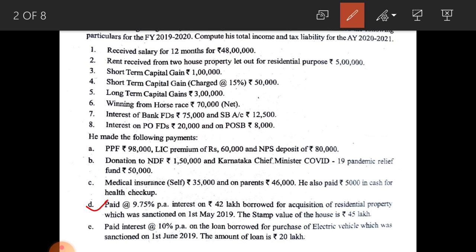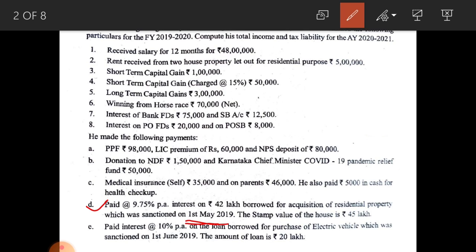2019. The stamp value of the house is 45 lakhs. Here the loan is sanctioned on 1st May 2019. Your financial year will start on 1st April 2019. That means after 1 month of commencement of financial year, this loan was sanctioned.